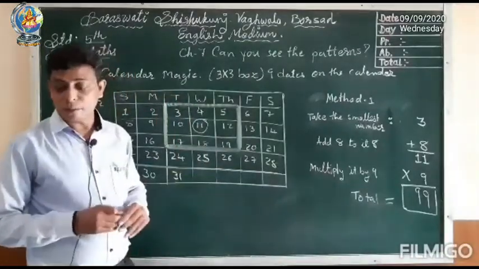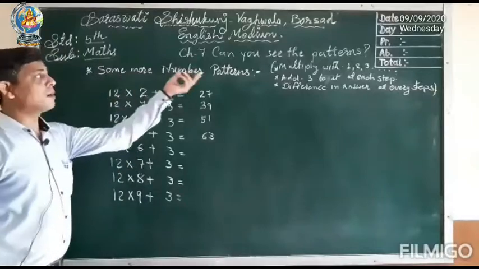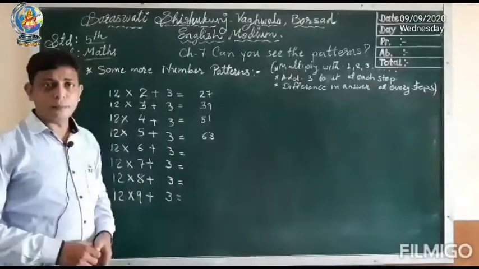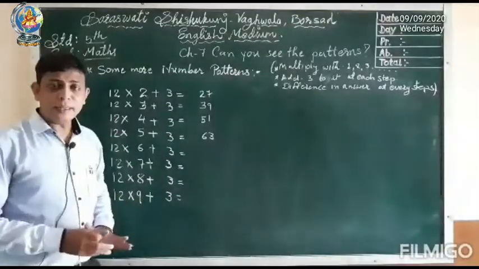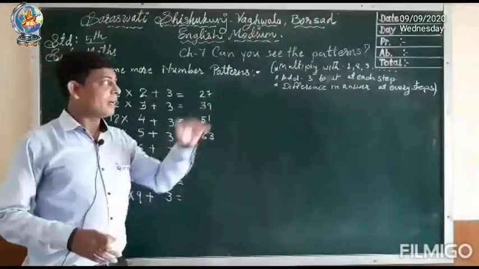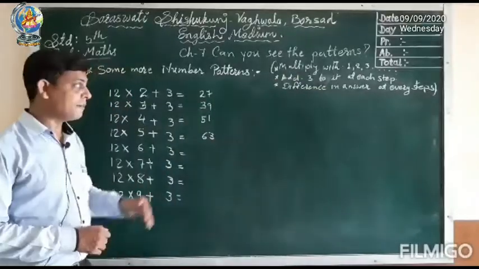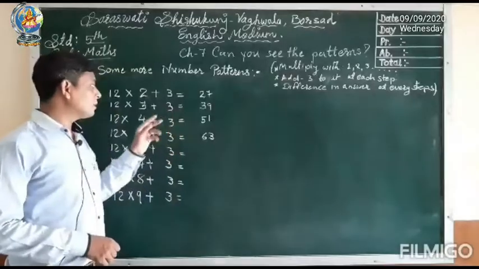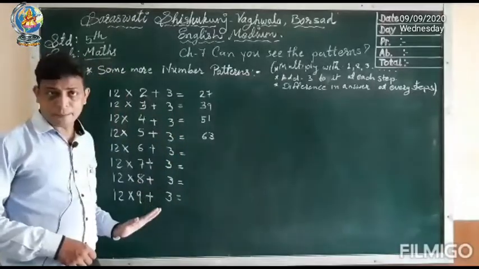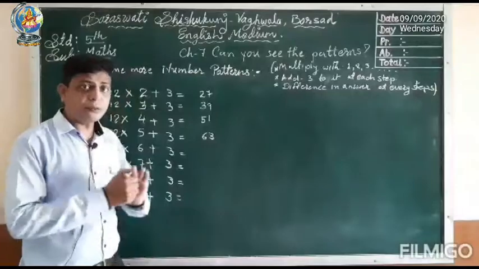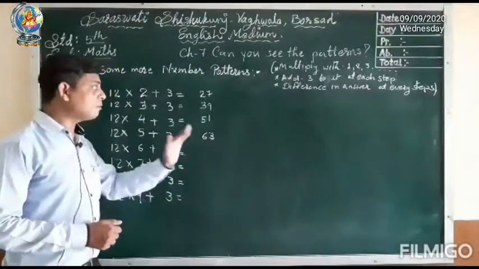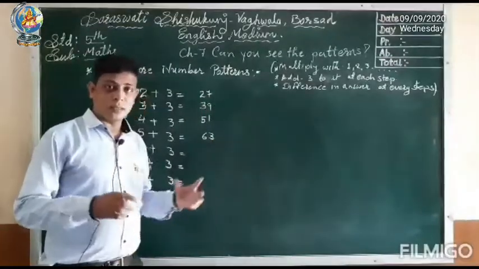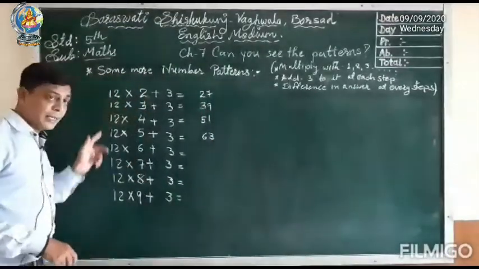Now we will move to the next topic. The next topic is some more number pattern. What is the question given here? Take a number and multiply with 1, 2, 3, 4 and it goes on, in every step. And then you have to add 3 in every step. Whenever you get the answer, at that time you have to find the difference of the given answers. Understood?